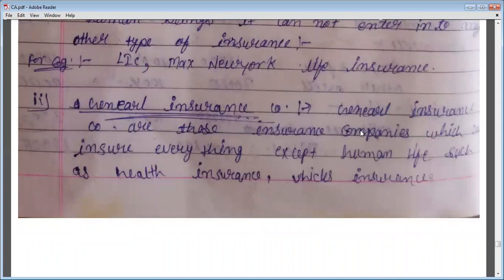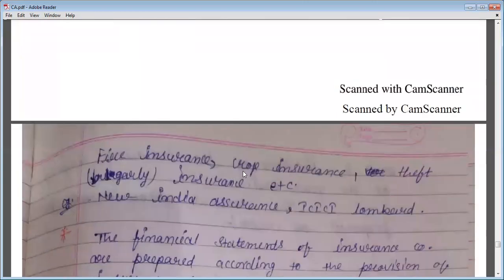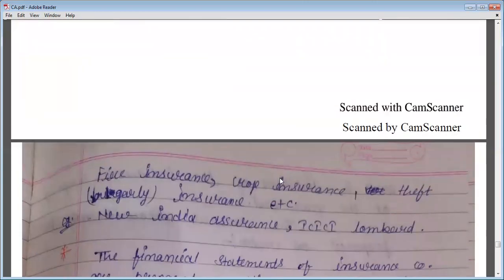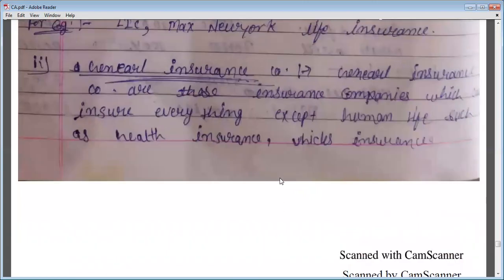General insurance companies are those which insure everything except human life, such as health insurance, vehicle insurance, fire insurance, crop insurance, theft insurance, etc. All insurance other than the life insurance of a person, that company will be known as a general insurance company.